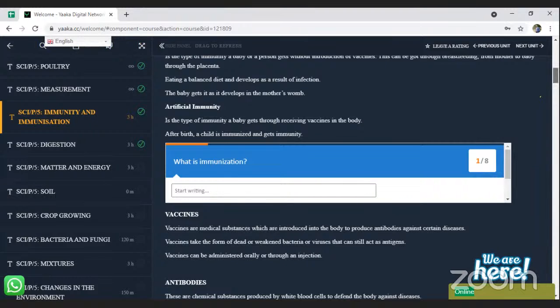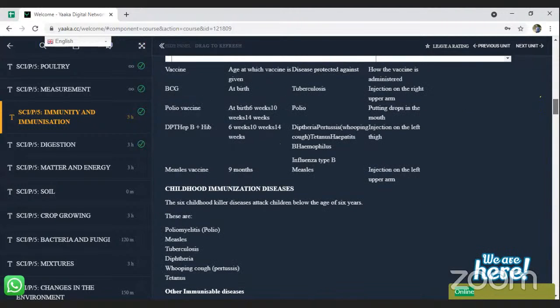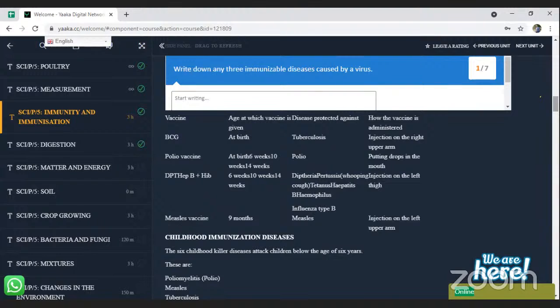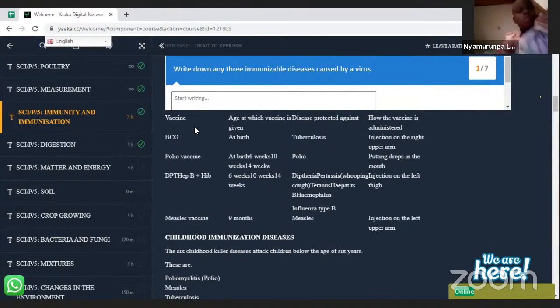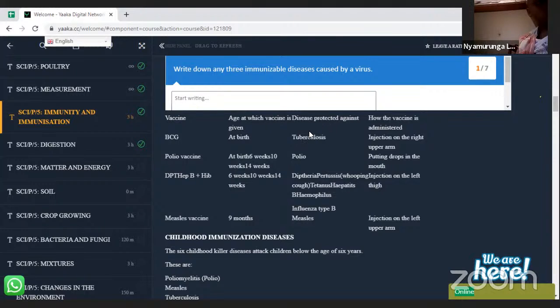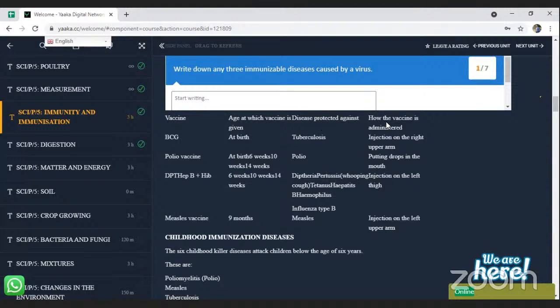Let's move on and take a look at the other table that you were talking about. This is the table. When you look at this table, it shows the vaccines, the age at which each vaccine is given, the disease protected against, and how the vaccine is administered.